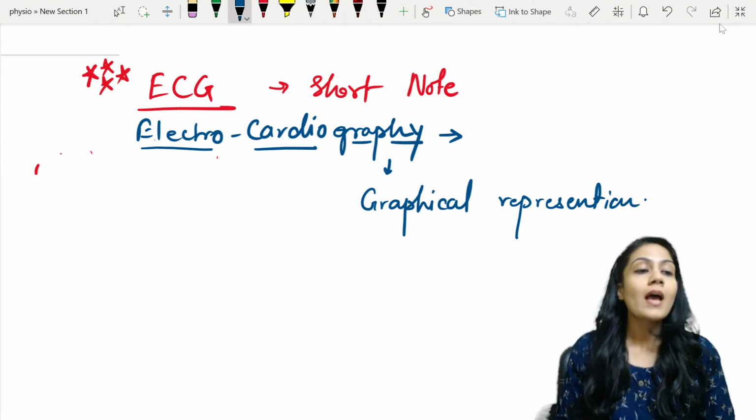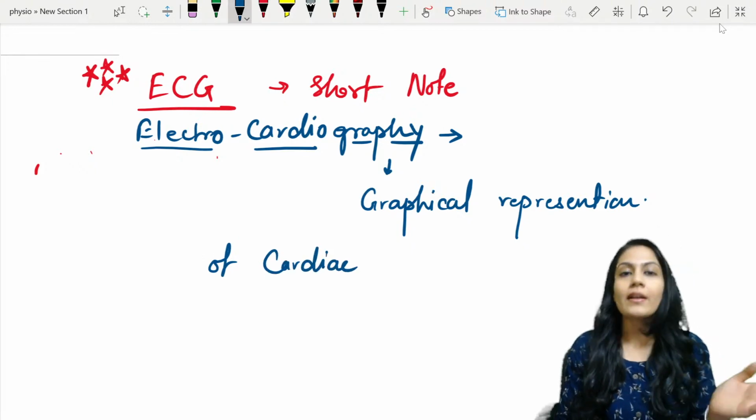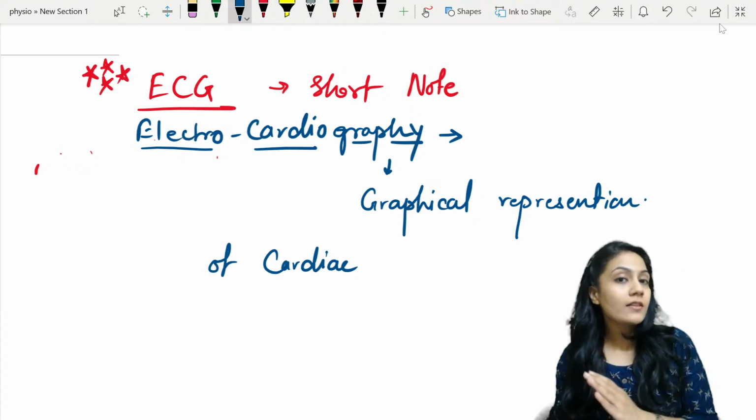What can the definition be, children? Graphical representation of cardiac activity, or you can write activity of the heart, right?